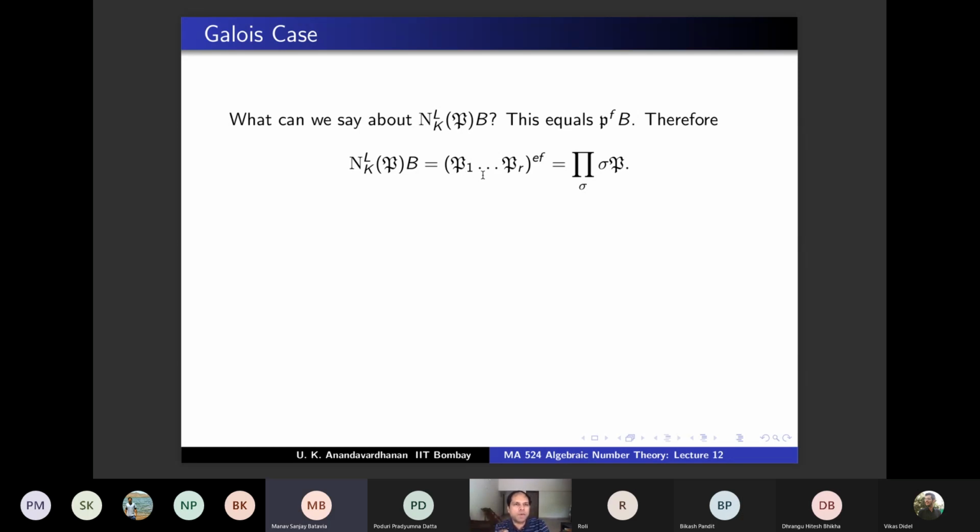Therefore, you know that EF plus 1 and EF minus 1, that's not possible, because everything is symmetric by Galois conjugation, right? You will get P times tau of P power something. So what you are saying is P power EF plus 1 times tau of P power EF minus 1, but you can apply tau throughout. So this will not change, and here you will get a problem. So it has to be the same. Fine, no? Yeah. Manav? Yes, it's fine.